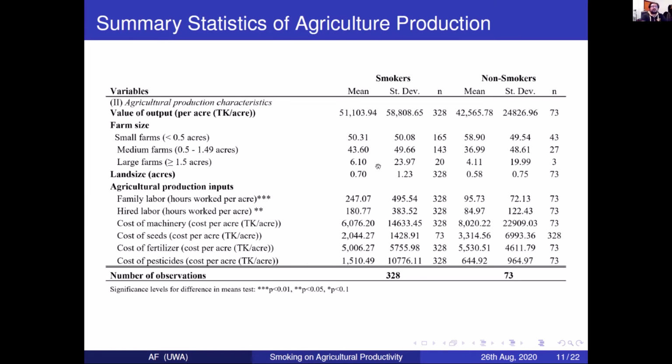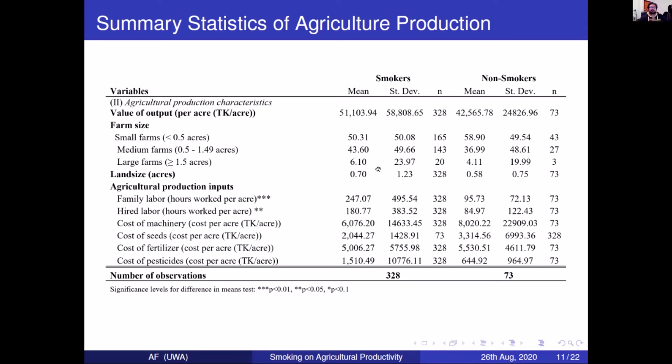In terms of agricultural production, smokers tended to operate larger farm areas. The land size was larger than non-smokers, 0.7 acres as opposed to 0.58. Also, they put in a lot more family labor hours compared to non-smokers. They spent less on capital and inputs such as seeds and fertilizers, but they spent a lot more on pesticides.